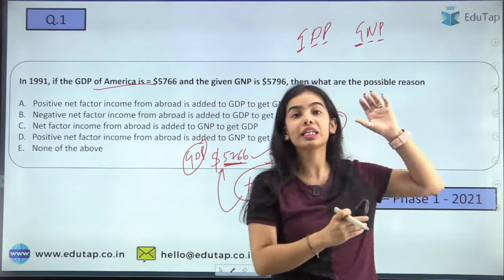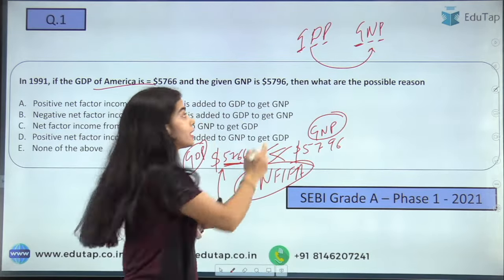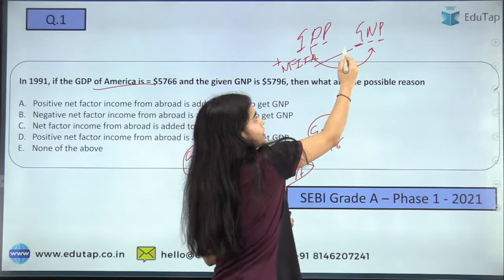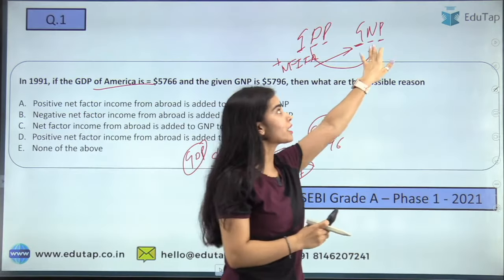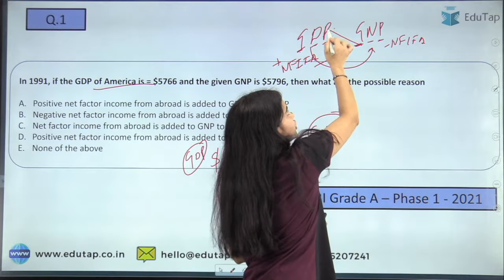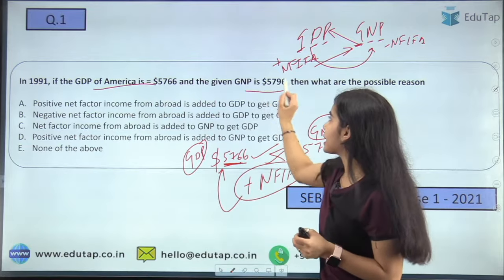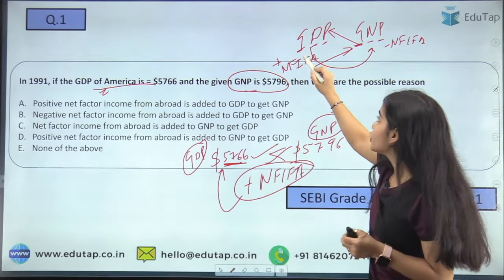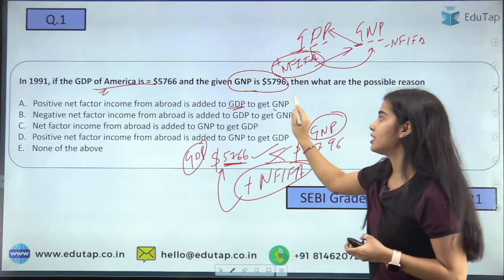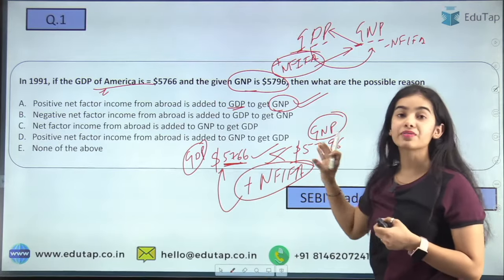So the difference is between domestic and national. Now when you add the net factor income from abroad, then it becomes GNP. Now when you deduct the net factor income from abroad from the GNP, then it becomes the GDP. So I hope you are clear with the formula. So here the GNP is greater than the GDP. That is, there is some positive net factor income from abroad that is added to the GDP to get the GNP. So the first is the correct answer. Okay. So I hope you have understood this very clearly.